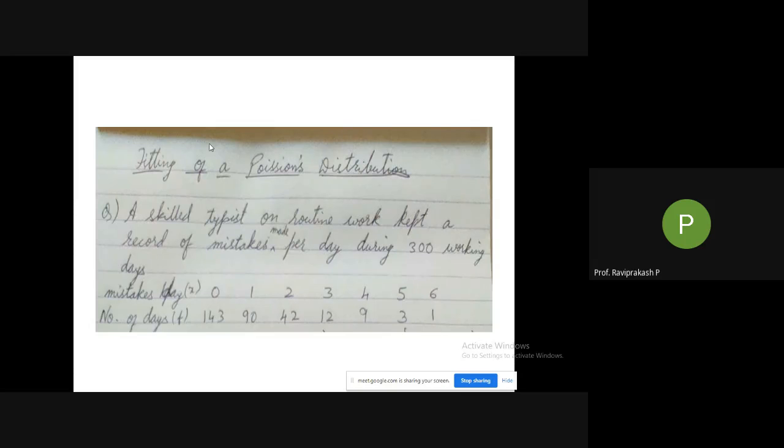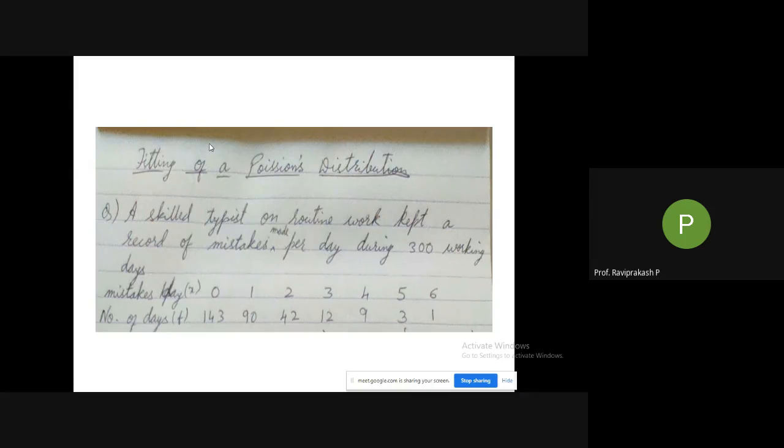A skilled typist on routine work kept a record of mistakes made per day during 300 working days.